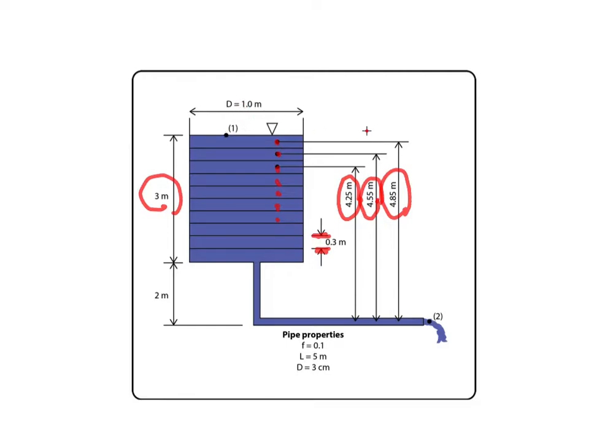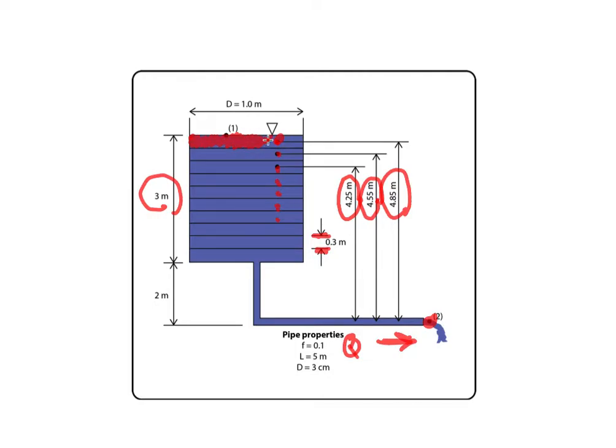Okay, then what we do is repeat the first calculation that I showed you. We compare the Bernoulli equation for this point and this point, and then we get the velocity. From that velocity, we calculate the flow rate inside the pipe, and then the time to empty only this portion of water.